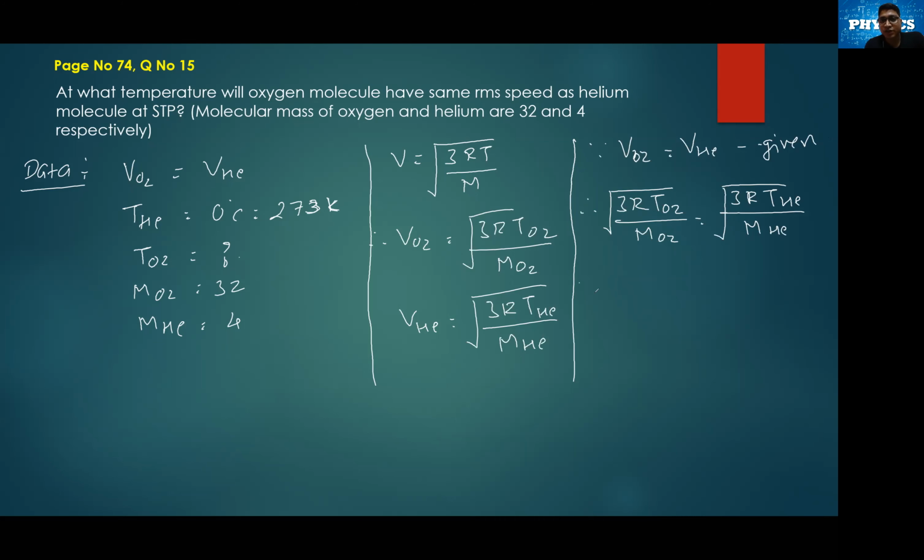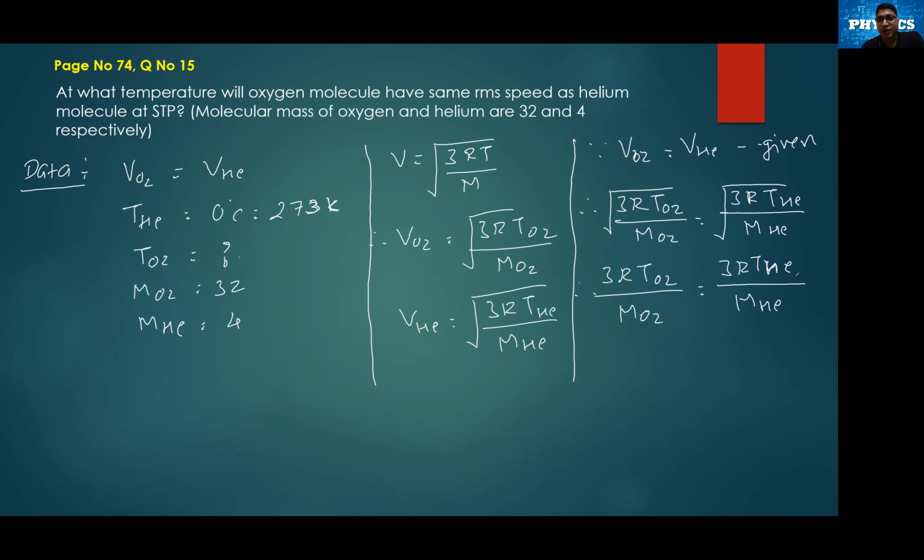Squaring on both sides, it becomes 3RTO2 divided by MO2 equals 3R temperature of helium upon molar mass of helium.